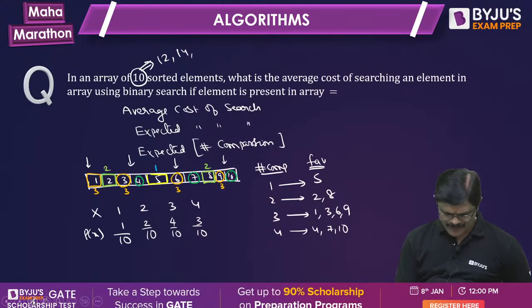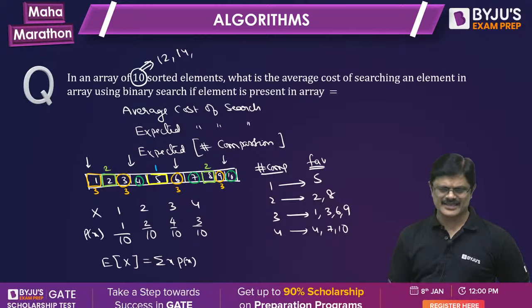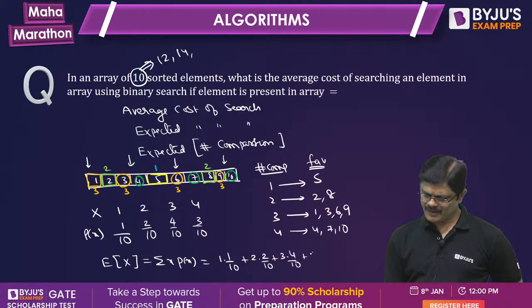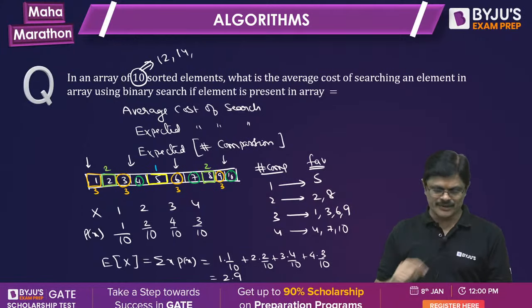Yeah. So what is the expected value? Sigma x into P(x). So that is 1 into 1 by 10, plus 2 into 2 by 10, 3 into 4 by 10, 4 into 3 by 10. So the answer is 2.9. Very good. Nice.